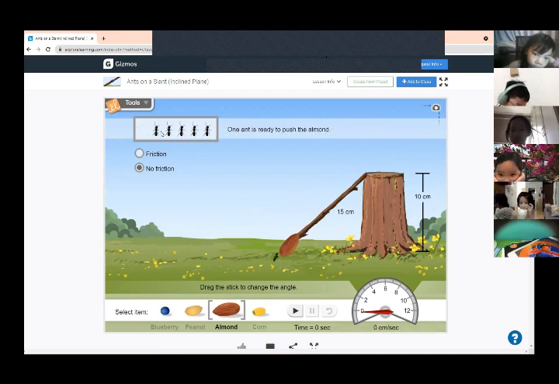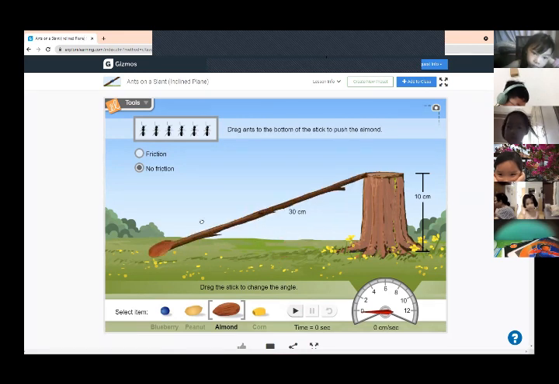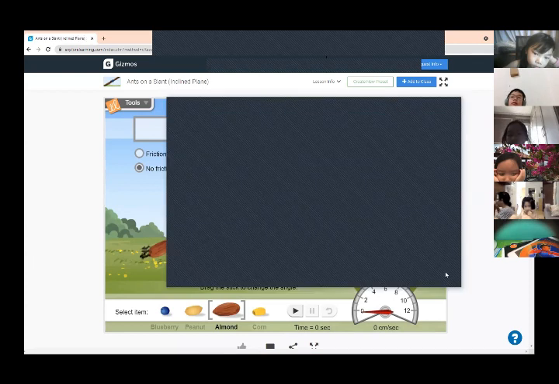Let's see if 6 ants can make it up the very short ramp. Not even 6 ants can push it up the short ramp. So if you want to make the simple machine better, you have to make it longer. Let's go back to our PowerPoint.